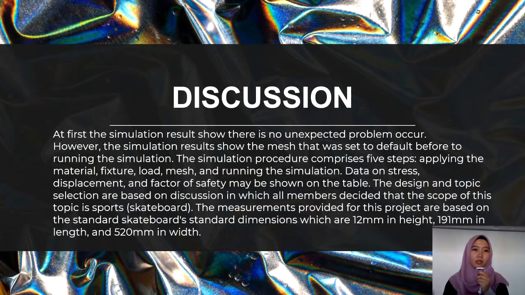At first, the simulation result shows there is no unexpected problem. However, the mesh is set to default before the simulation is run. This simulation procedure consists of five steps. The first one is applying the material. Second, fix geometry. Third, apply load, which is force. And last, mesh and run the simulation. The data of this simulation consists of stress, displacement, and factor of safety.